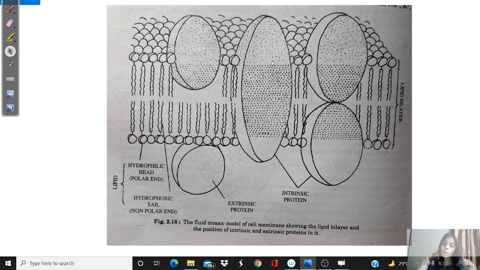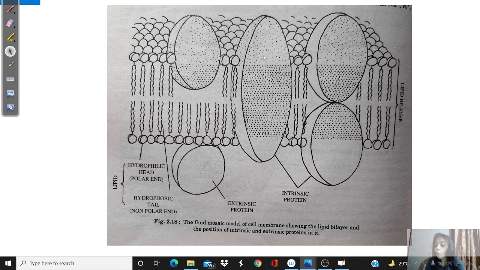Channels for allowing certain hydrophilic, water-loving substances to pass through them. Because hydrophilic substances will not be able to pass through the lipid bilayer. They need these proteins so that they can pass. So channel proteins allow certain selective substances, and that is why the cell membrane is called selectively permeable membrane.